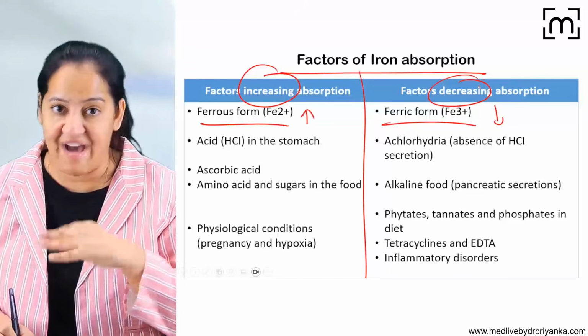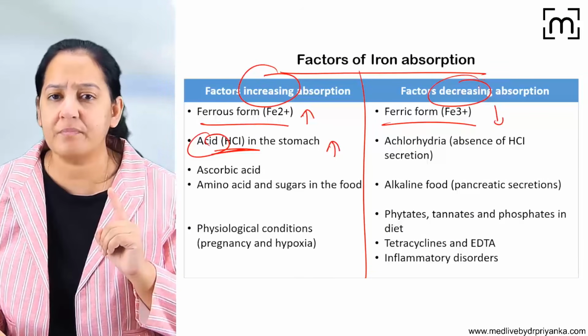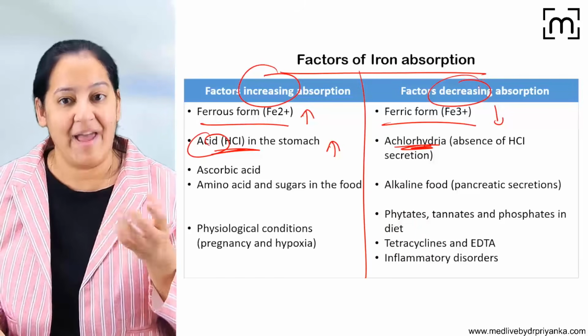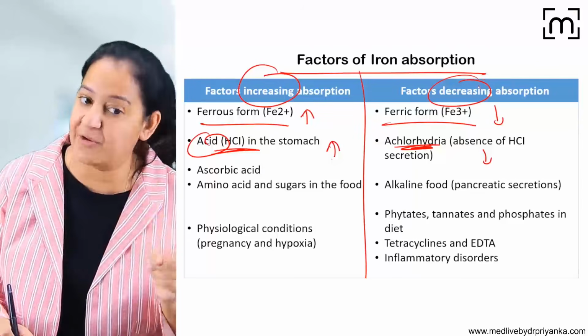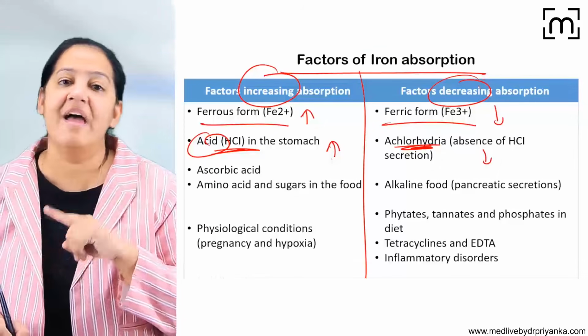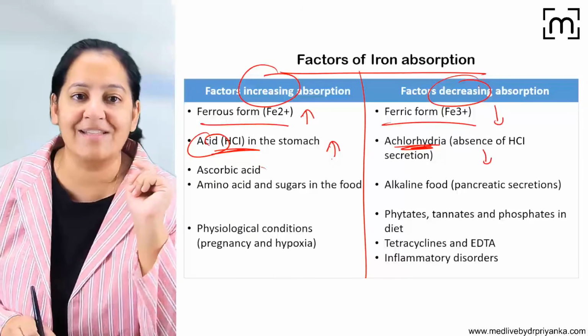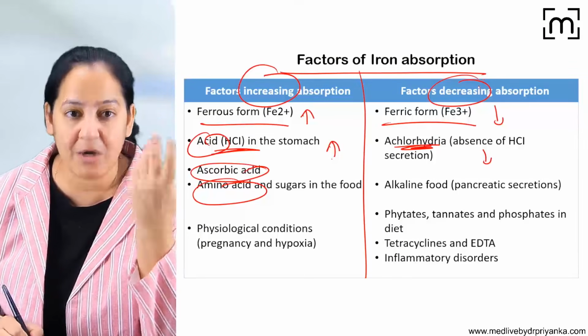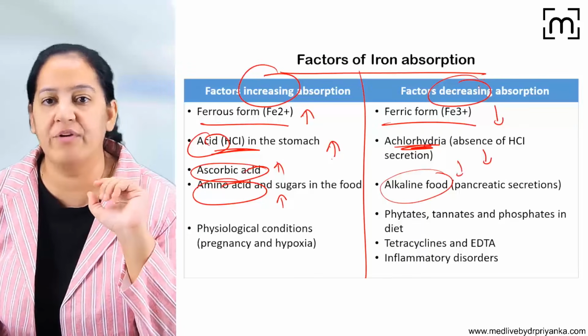For converting from ferric to ferrous, HCl is required. So acid increases absorption, and absence of acid, achlorhydria, decreases absorption. Ferrous increases, ferric reduces. All acids, not only HCl but also ascorbic acid and amino acids, will increase the absorption. And all the alkaline food will reduce the absorption.